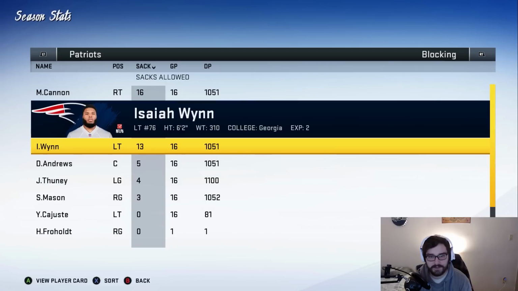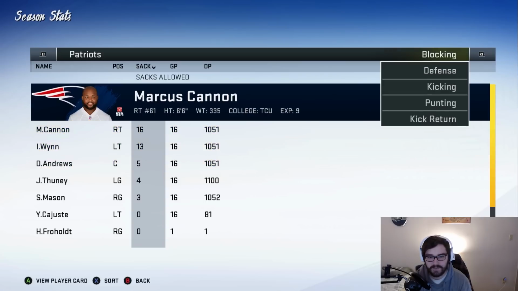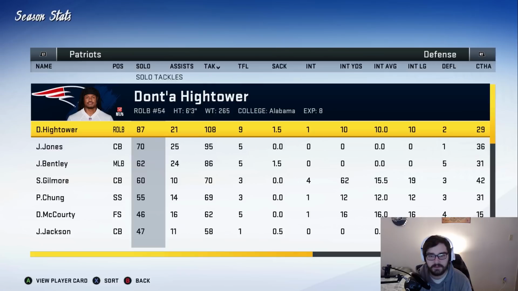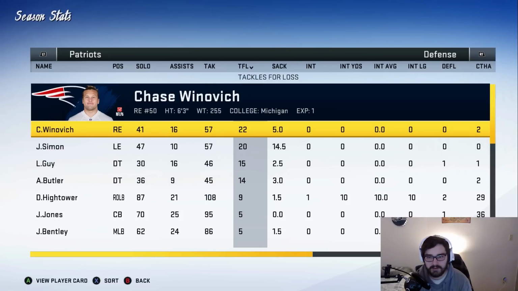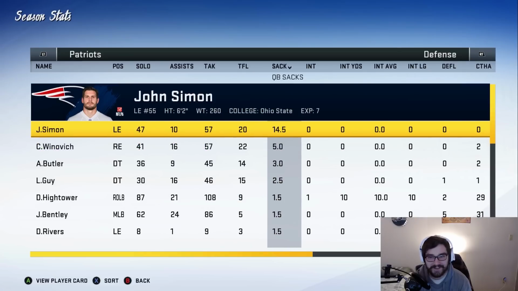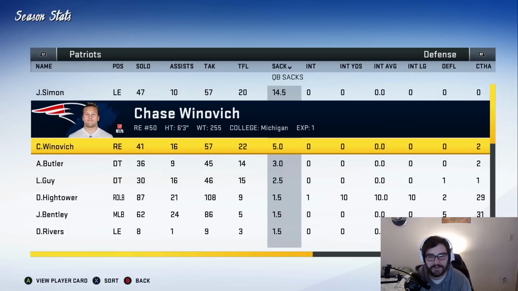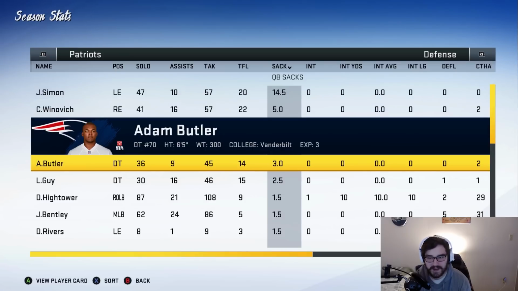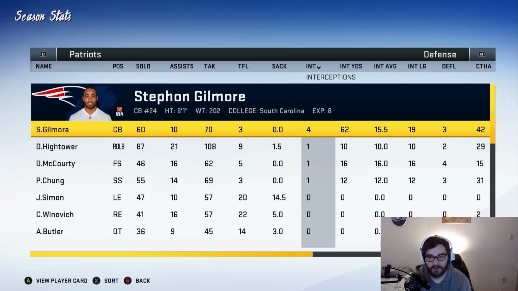Marcus Cannon struggled pretty badly. Isaiah Wynn also kind of struggled there. The rest of the O-line, though, playing super well. We have 108 tackles here for Dont'a Hightower, 22 tackles for loss for Chase Winovich, 20 for John Simon with 14.5 sacks. What? Why did he play so well? That's insane. 5 sacks for Chase Winovich, 3 for Adam Butler, 2.5 for Lawrence Guy. What a weird season for those guys.